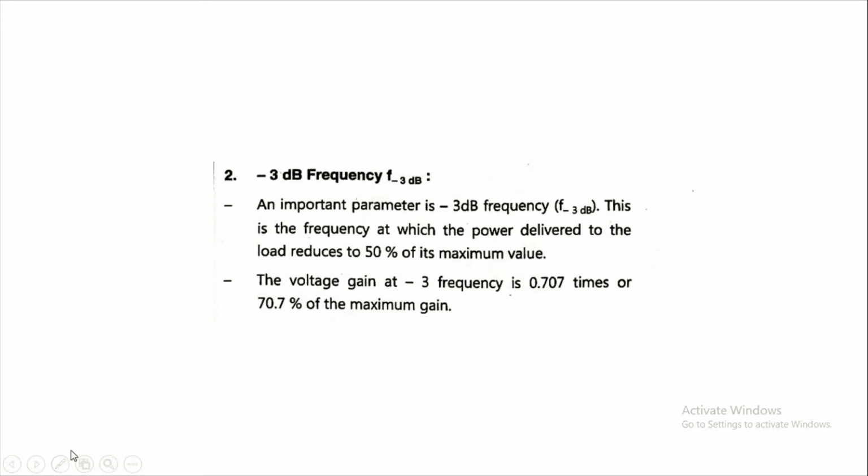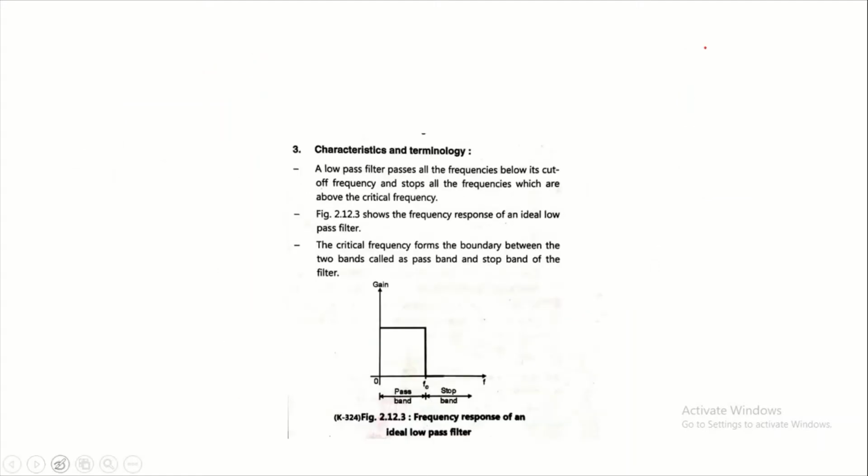If suppose the maximum gain is AV, then at the -3 decibel frequency the gain becomes AV divided by √2. So the value is 0.707, meaning 1 upon √2 is 0.707. Now next, the characteristics and terminology.